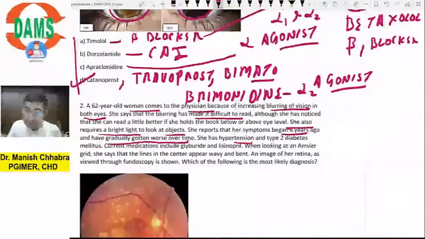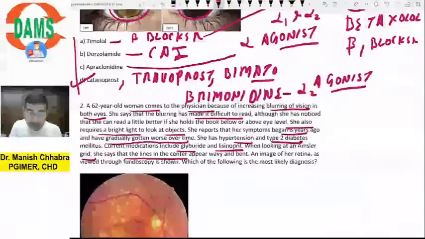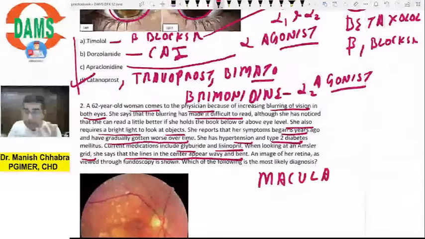She has hypertension and diabetes, so she is already on anti-hypertensive and anti-diabetic drugs. When looking at the Amsler grid, she says that the lines in the center appear wavy and bent. That means something to do with the central part of the retina, which is the macula. Remember the Amsler grid?